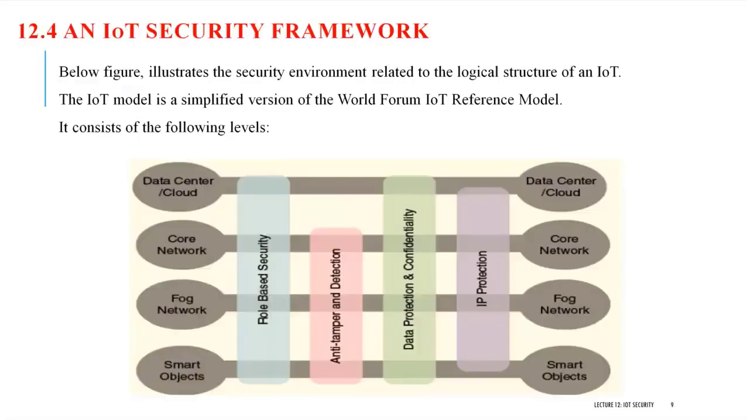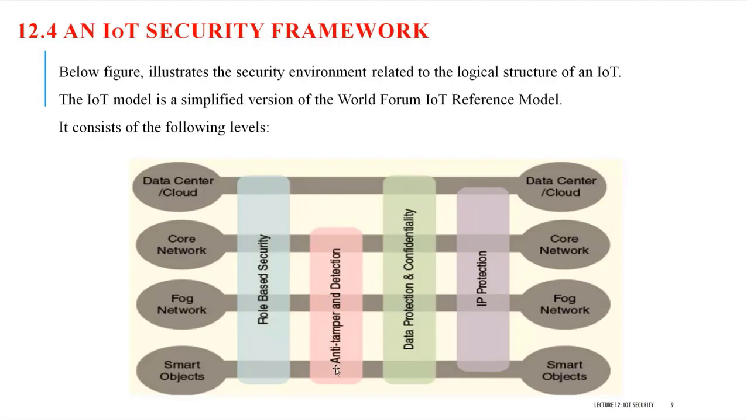What are security capabilities? We can say they are security mechanisms. There are 4 different security mechanisms available: role based security, anti-tamper and detection, data protection and confidentiality, then IP protection. If you see, there are certain things which cover all the 4 layers, and a few things which cover only a few layers. That means anti-tamper is going to cover only the first 3 layers. It is not covering the data center or the cloud.